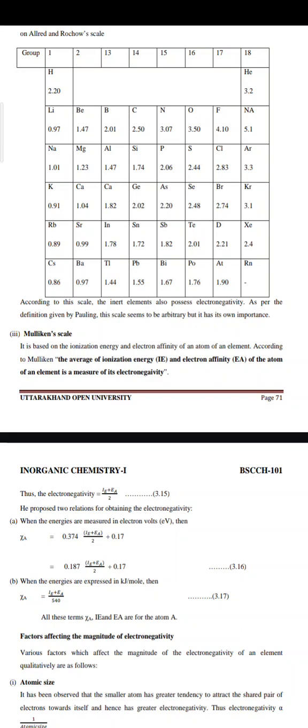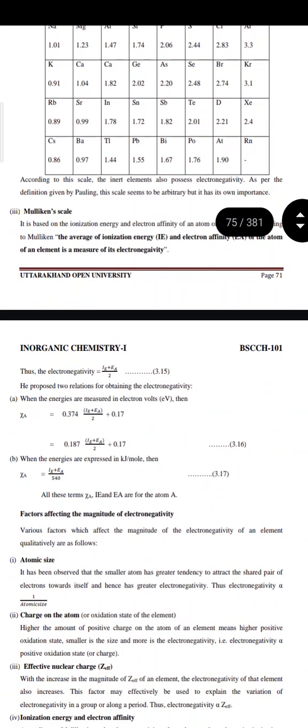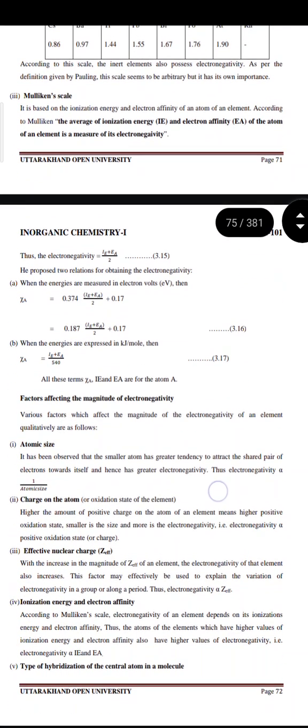Third is Mulliken's scale. It is based on the ionization energy and electron affinity of an atom of an element. According to Mulliken, the average of the ionization energy and electron affinity of an atom of an element is a measure of its electronegativity. Thus, electronegativity is equal to (ionization energy plus electron affinity) divided by 2. He proposed two relations for obtaining the electronegativity.